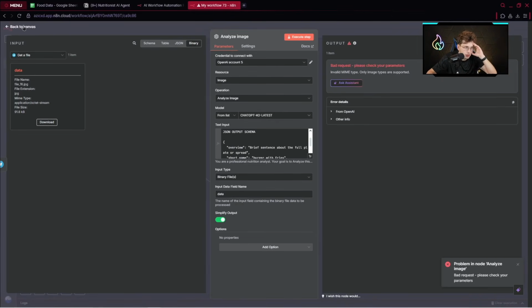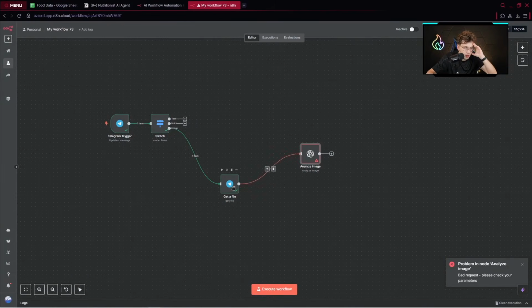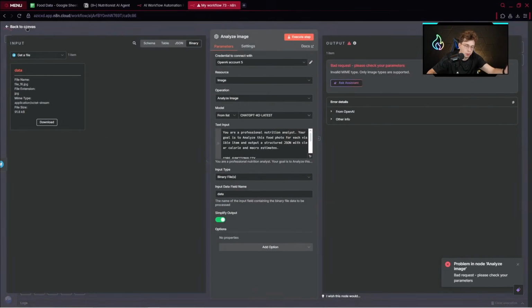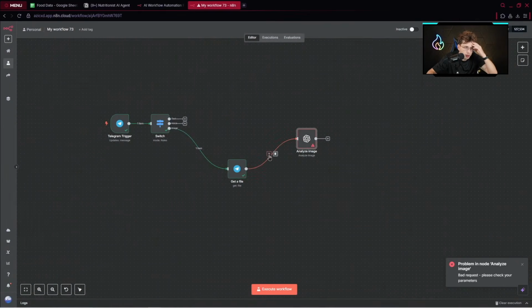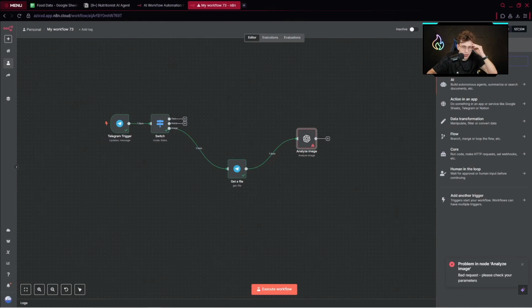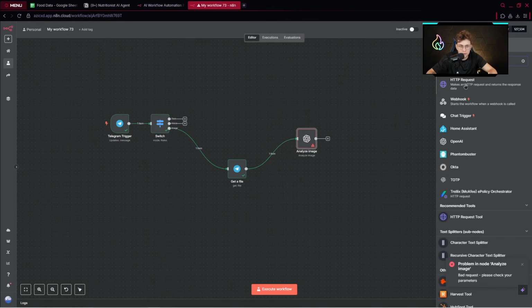And for that particular case, we would need to have another specific node that will allow us to take the URL of our image. So upload it somewhere, just store it, and have our URL at the end. So we can click a plus, and then pick our HTTP request.